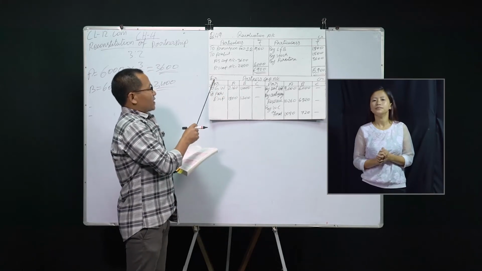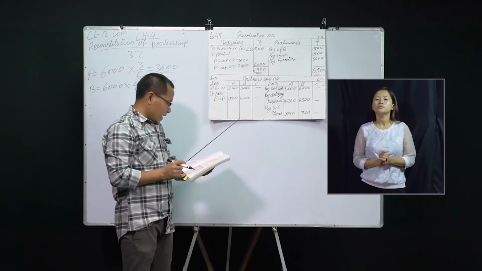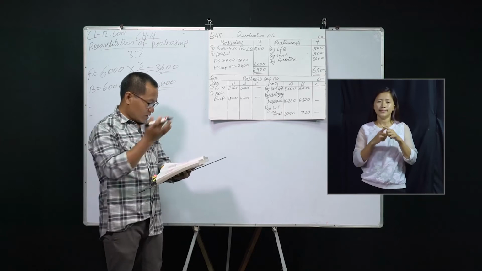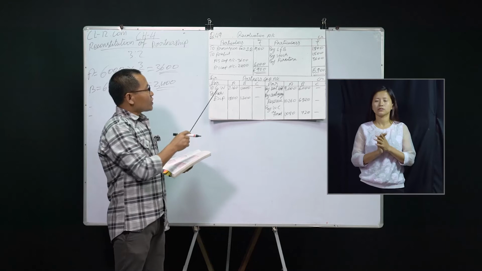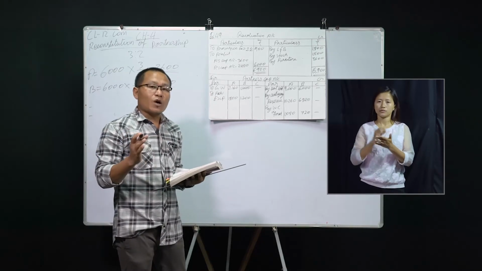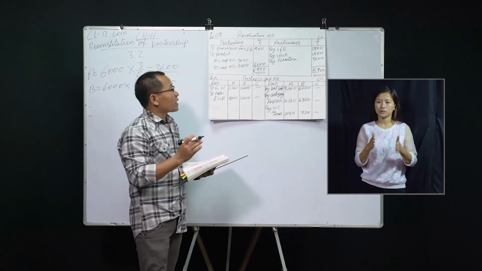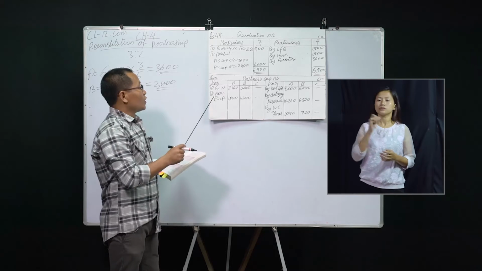Again, on the debit side, the goodwill. This goodwill was already existing in the old balance sheet. That is 3,600. So this 3,600 is written off. It is written off by partner A and B in the ratio of 3:2.